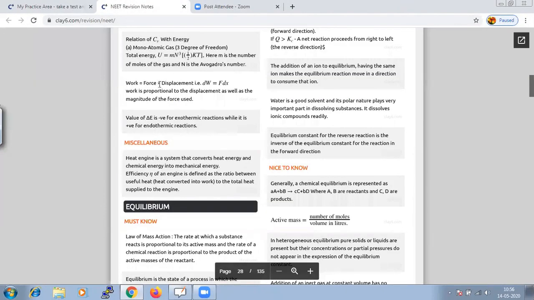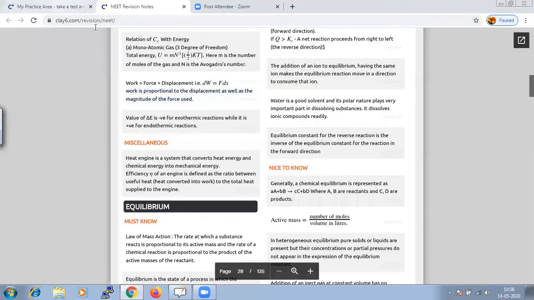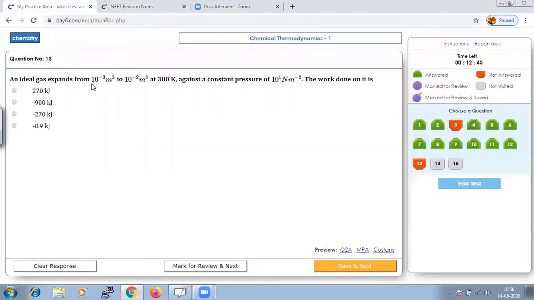See, work is equal to force into displacement, which is the basic formula for work done, but here our given values are in the form of expansion, that is pressure and temperature.